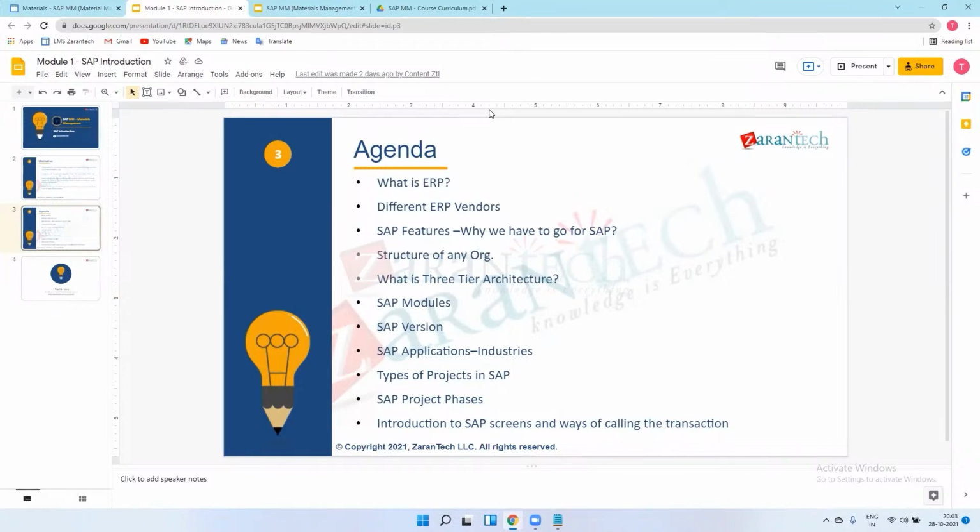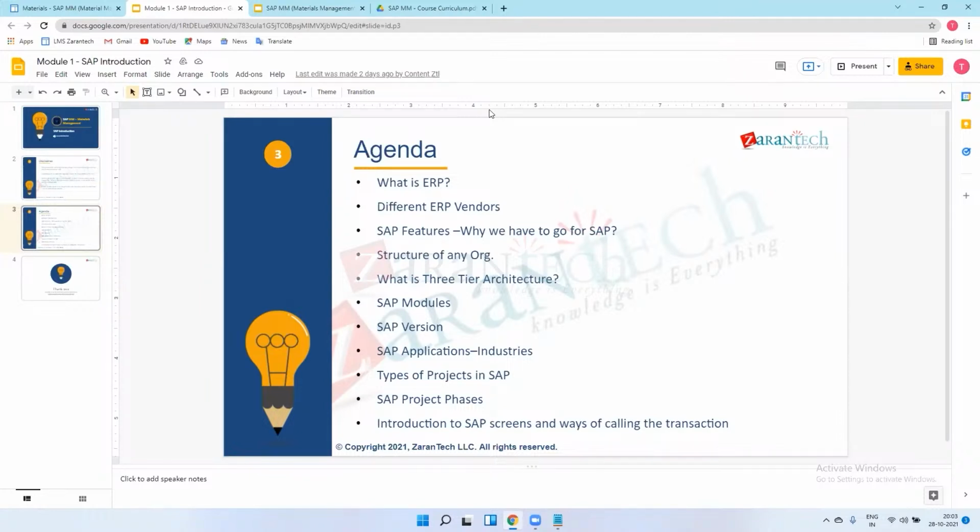So we can say it's a greenfield implementation, means there is no platform. We just go there, download and install the software, do all the configuration and customization, give the training to the users, and then the project will be live. So they will use this SAP throughout their business. So this is the implementation.